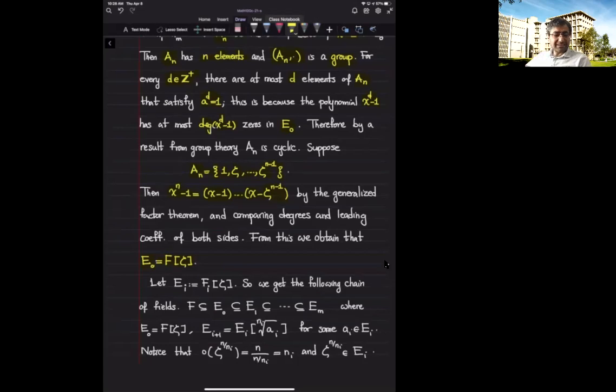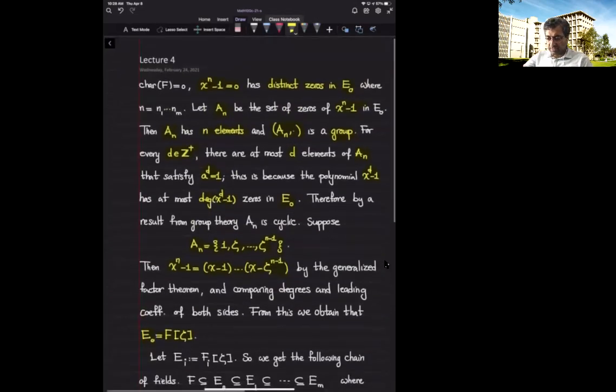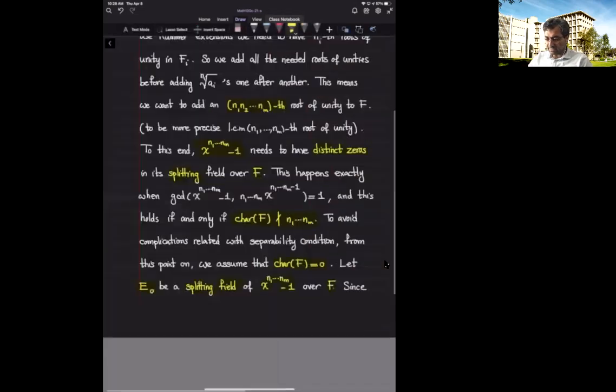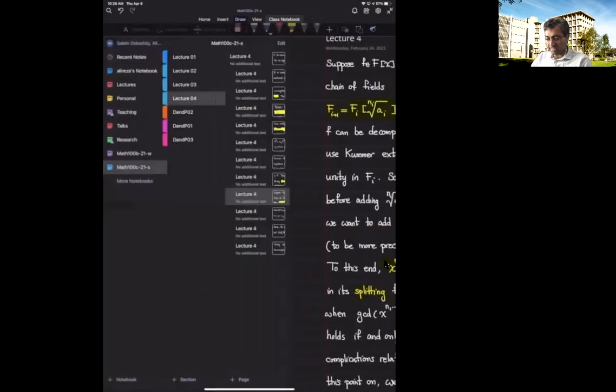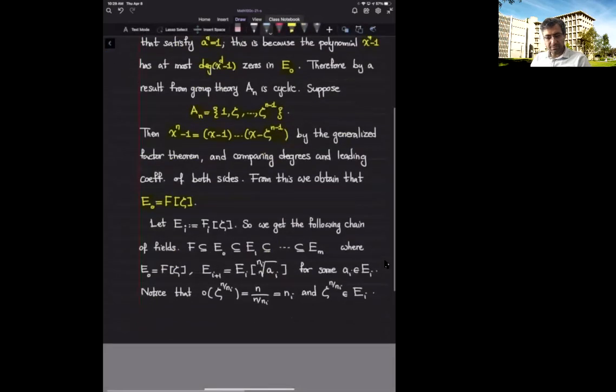But let's connect it with the polynomial f being solvable. When we said that f is solvable by radicals, we meant that we have these extensions, and the only reason that we consider these nth roots of unity was because we wanted to work with Kummer extensions as the building blocks. So let's do that. Let's see how we can use this zeta and add it to the F sub i's to get Kummer extensions. That's rather easy. We take the zeta and add it to E sub i.